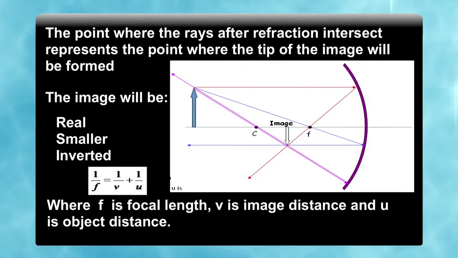The mirror formula which we have shown is 1 upon f is equal to 1 upon v plus 1 upon u. What is f? f is the focal length, v is the image distance, which is the distance from the pole or the vertex to the image, and u is the object distance. So, this is the relationship. It is a very important relationship between focal length, image distance and the object distance. We will do many questions on this formula. If you know the image distance and the object distance, you can calculate the focal length.